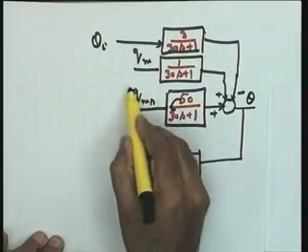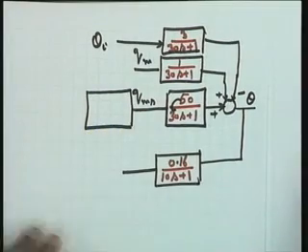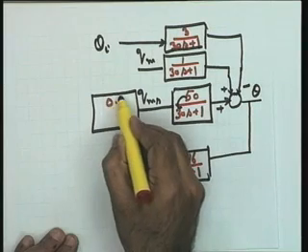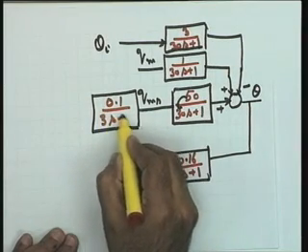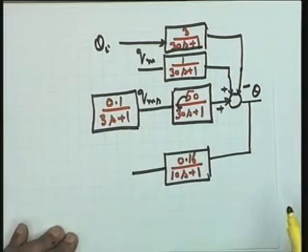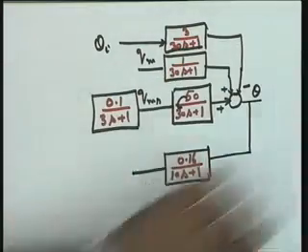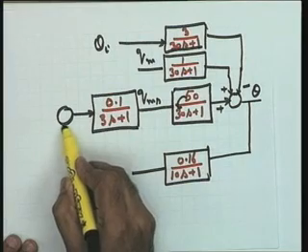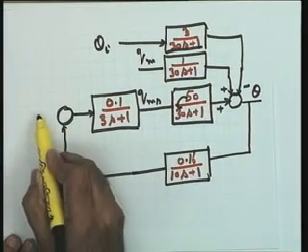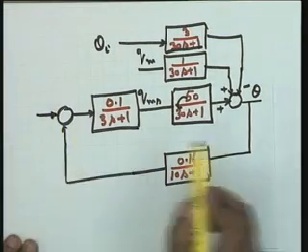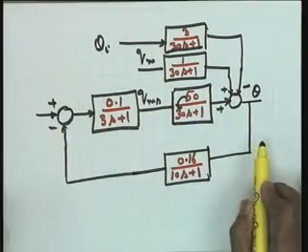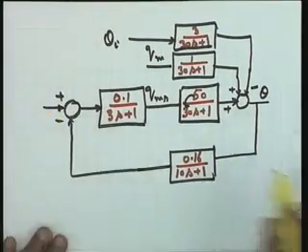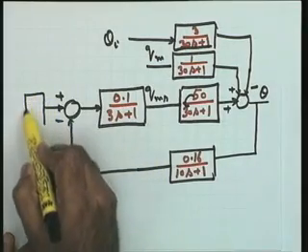Here is the control valve. The control valve transfer function we have determined, I will recall it, 0.1 over 3s plus 1. 3 is the time constant of this. Now let me complete the system. Please help me. This is the error detector. The comparison of the feedback signal will take place with the reference signal, plus minus. Now at this stage I need your help please. What will be my scale factor here? You help me please. A scale factor.